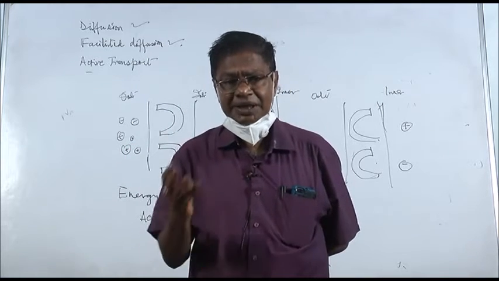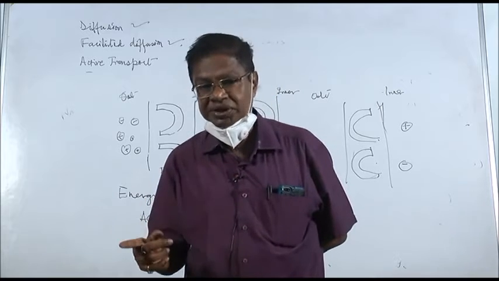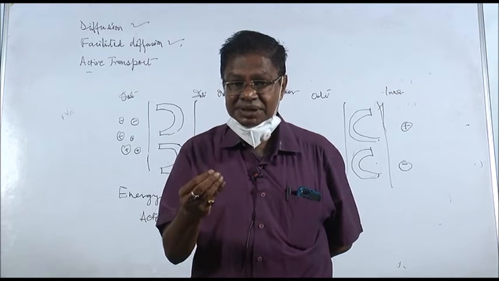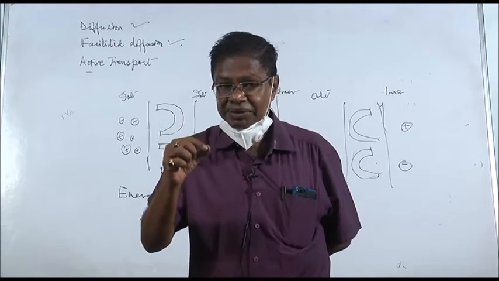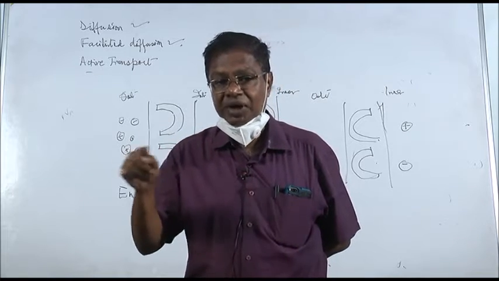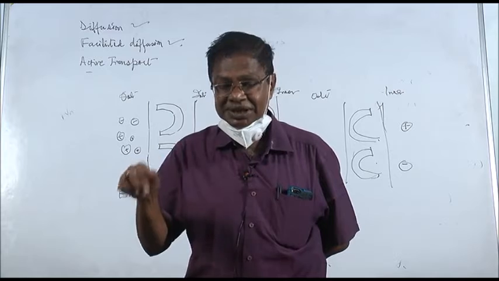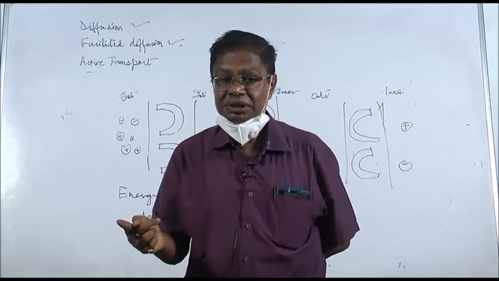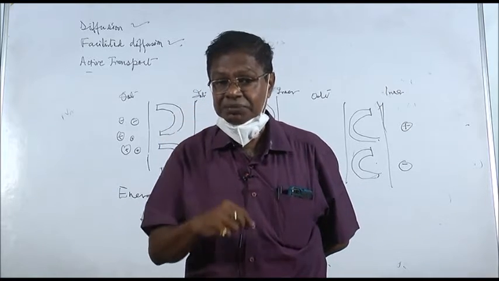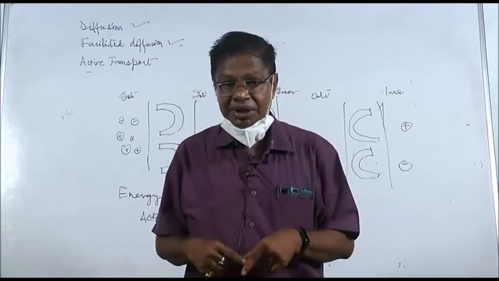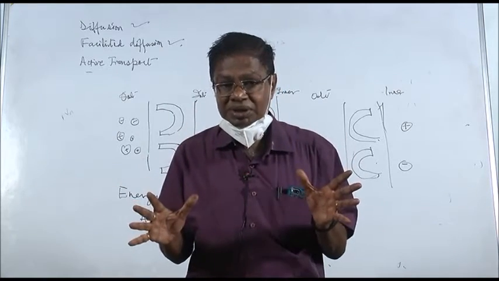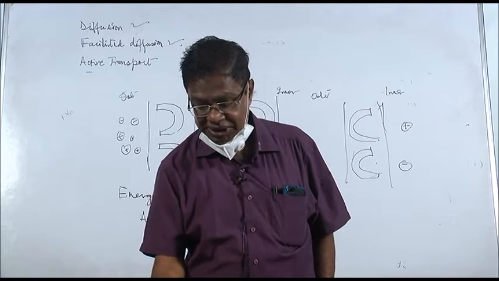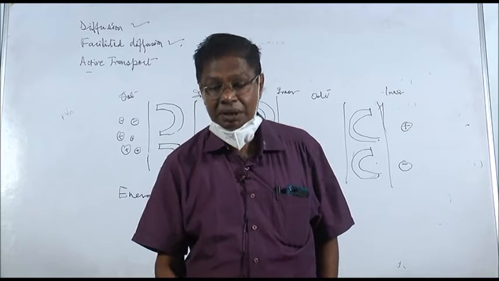Now, diffusion is affected by temperature. Increase in temperature, more diffusion. It is affected by diffusing molecules or particles or ions and molecules. Diffusion is proportional to 1 by root over d, that is density. If density is more, diffusion is less. If density is less, diffusion is more. Density of the diffusing molecules. Then the medium: if the medium is more concentrated, diffusion will be less, and if the medium is less concentrated, then diffusion will be more.